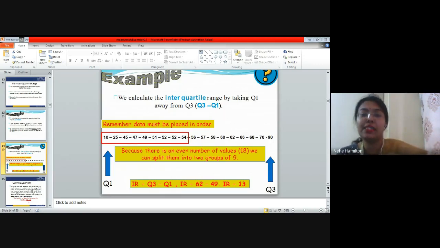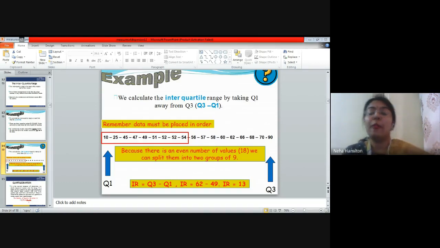Here if you can see the data, we have arranged the data in increasing order, right? These are the set of observations: 10, 25, 45, 47. If you see very carefully, I have placed the data in increasing order. Then I have divided the data into two equal parts.